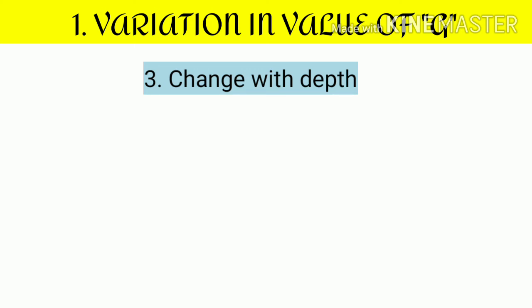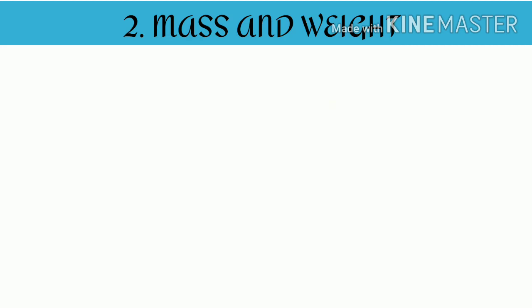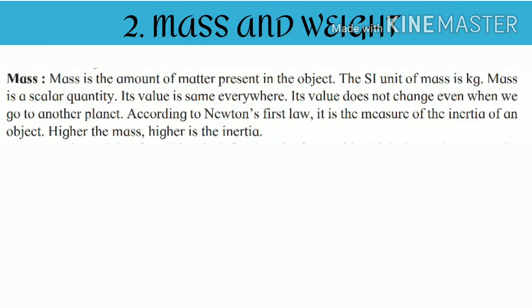Now the next point is mass and weight. Mass is the amount of matter present in the object. The SI unit of mass is kilogram. Mass is a scalar quantity.